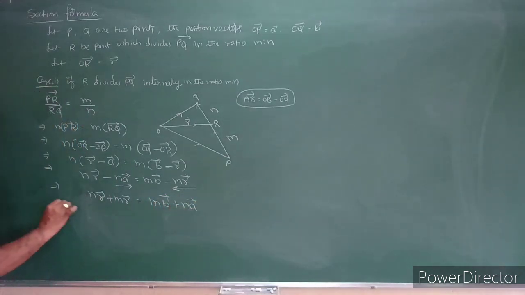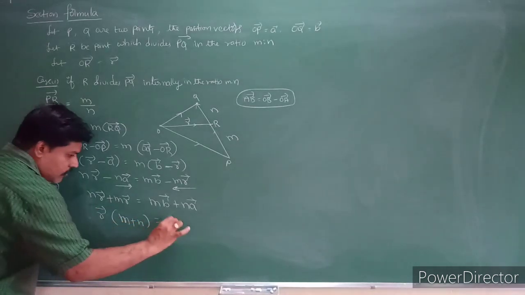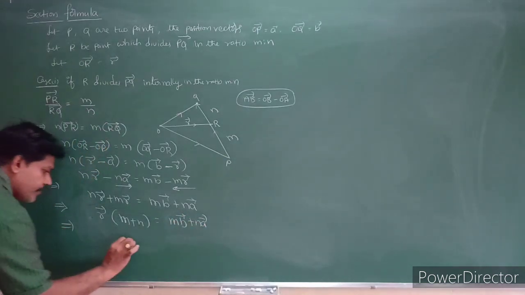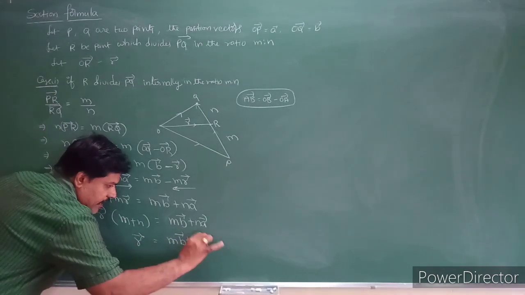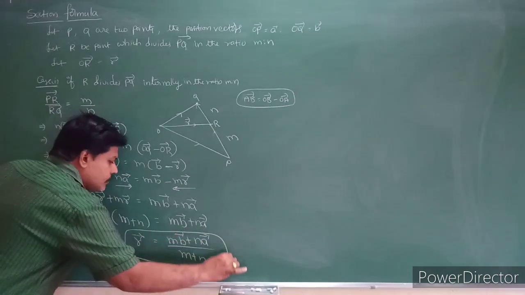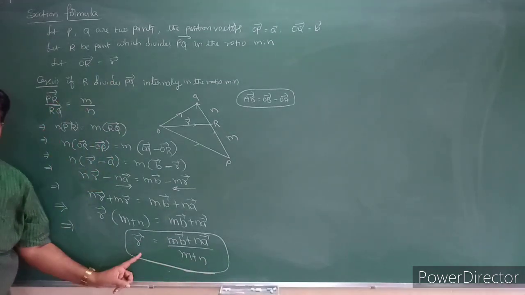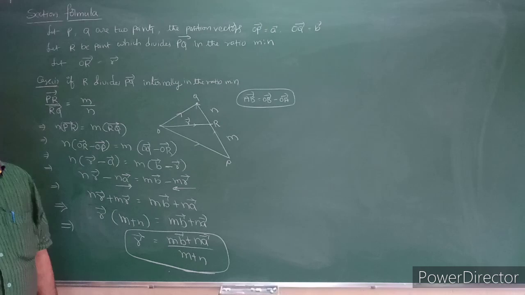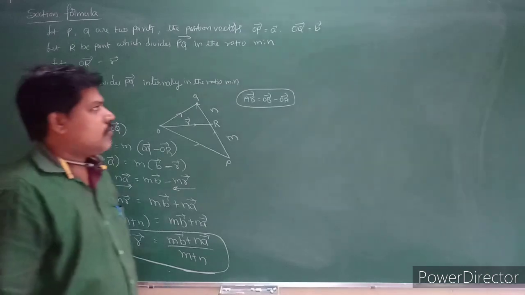So if you take the R term common here, what happens? R bar into (m plus n) is equal to m B bar plus n A bar. So that implies R bar is equal to (m B bar plus n A bar) by (m plus n). So that is the position vector of R. If you want to calculate the point R, the formula is (mB plus nA) by (m plus n). So this is for the internal division. Similarly, you can take the external case also.